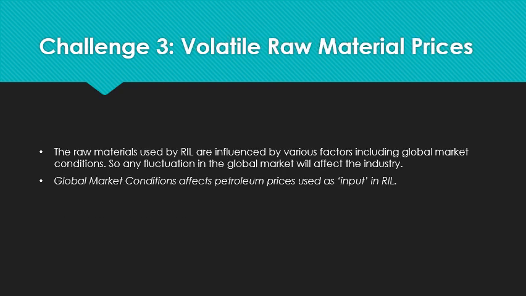The third challenge is the volatile raw material prices. The prices of the raw materials used by RIL are influenced by international market conditions. Depending on supply and demand conditions for the product, an increase in the price of raw material may exert a material impact on the performance of the group if increased cost cannot be reflected in selling prices.